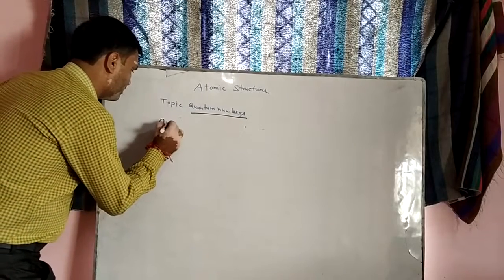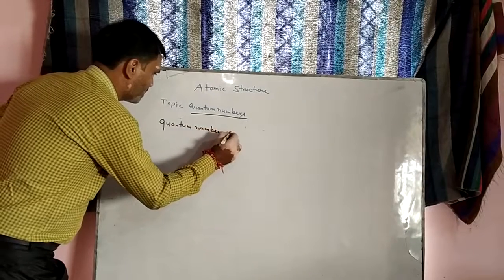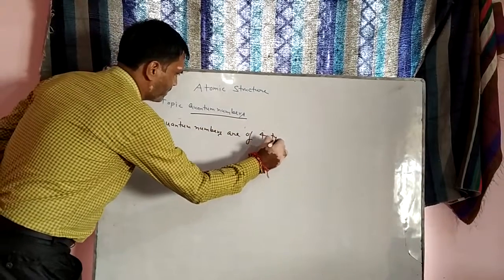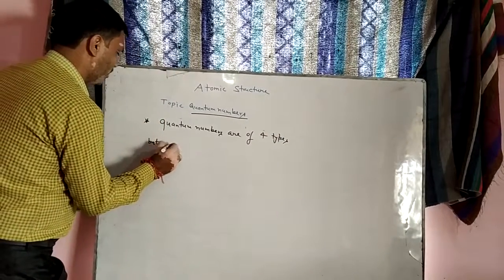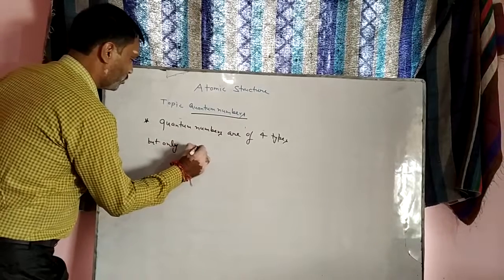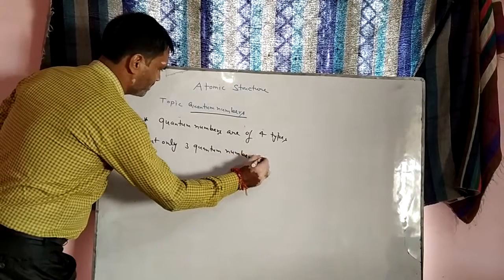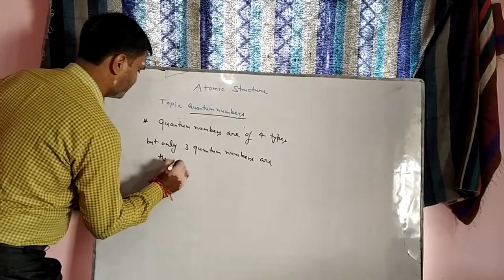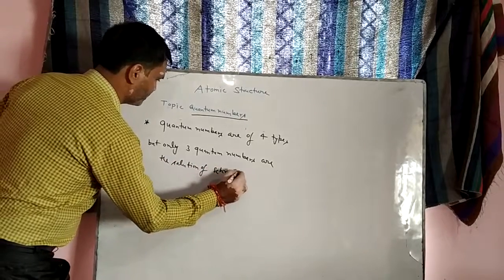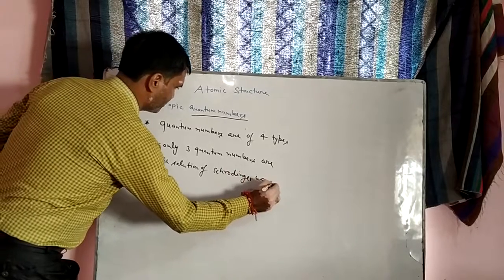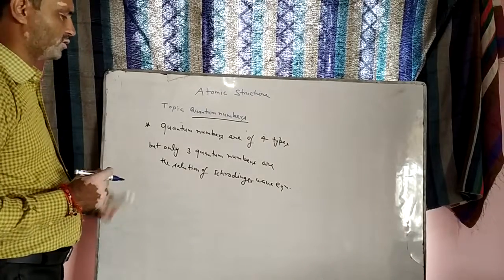Students, quantum numbers are of 4 types, but only 3 quantum numbers are the solution of the Schrodinger wave equation. So what are those quantum numbers which are the solution of the Schrodinger wave equation?